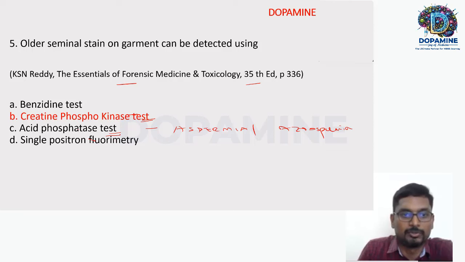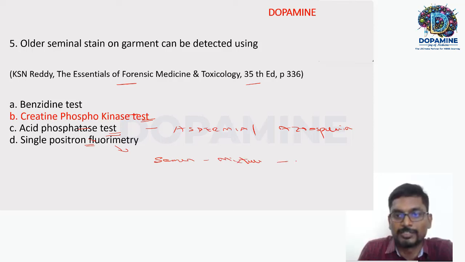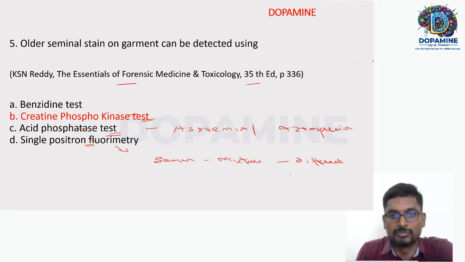One more option that we should know about is single positron fluorimetry, used to identify semen. In case of a mixture of semen, you can differentiate semen belonging to each individual. For a mixture of seminal stains from more than one individual, it will be useful. So for older seminal stain, creatine phosphokinase test is the answer.